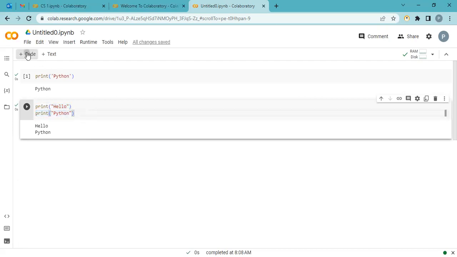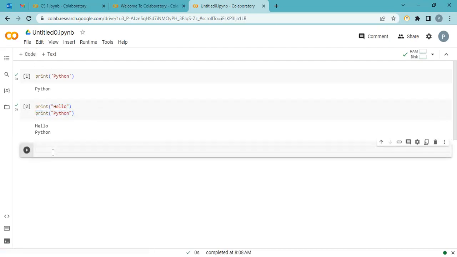So if I want to print hello, Python is fun, I can write print hello, then a comma. The comma is a separator. I can use multiple arguments with commas.